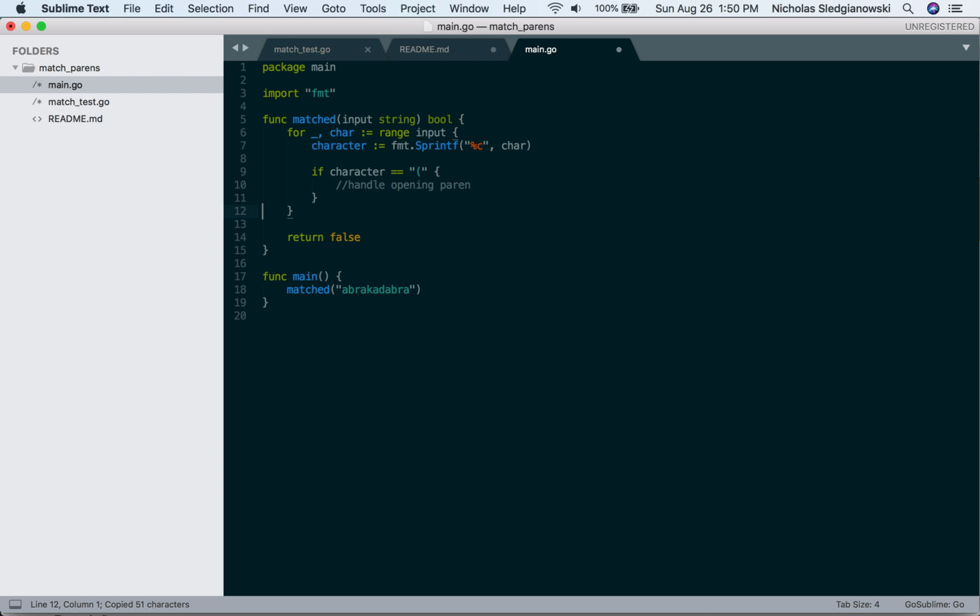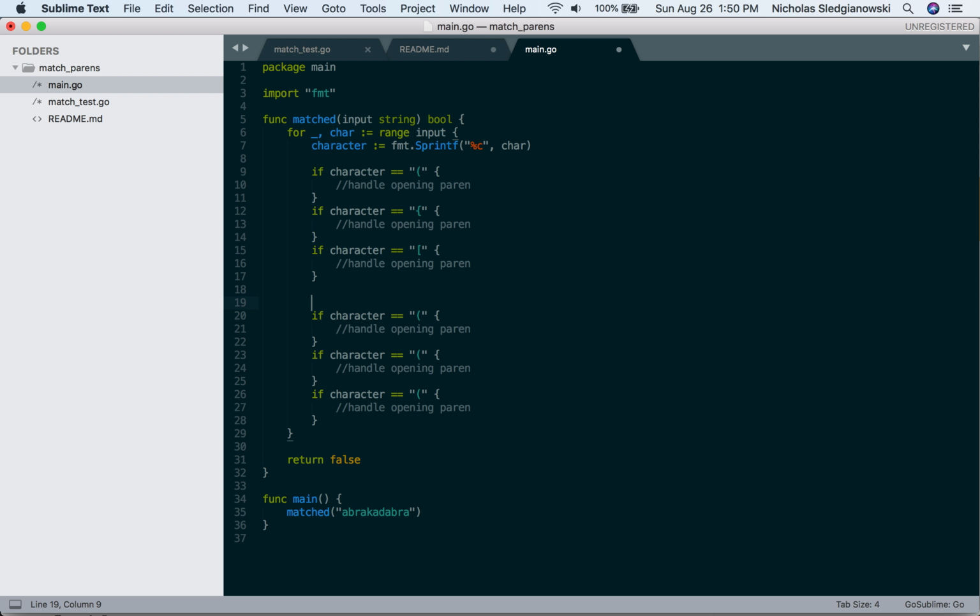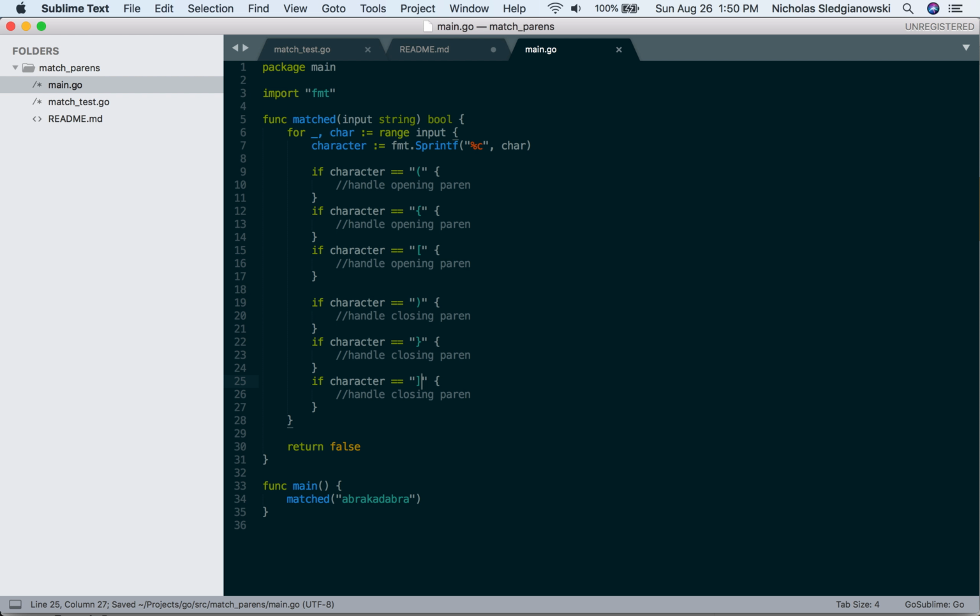And we're basically going to want to have a whole bunch of these, because we have 6 different cases we can handle. 1, 2, 3, 4, 5, 6. So we got opening paren, closing paren, opening bracket. Actually, let's change this. So basically, these are going to work pretty similarly. Here we go. So I'm going to have the opening ones, and then I'm going to have the closing ones. Alright. Flip this one. Alright, so we've got 6 cases here.